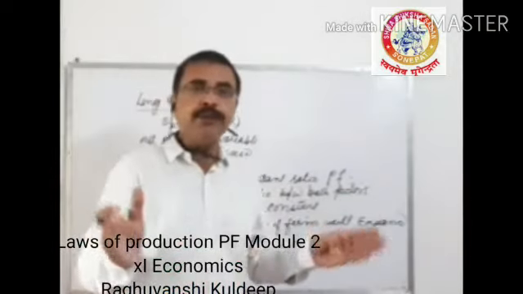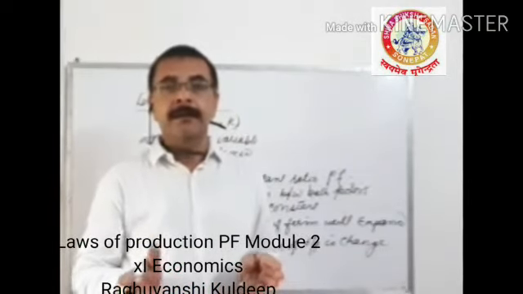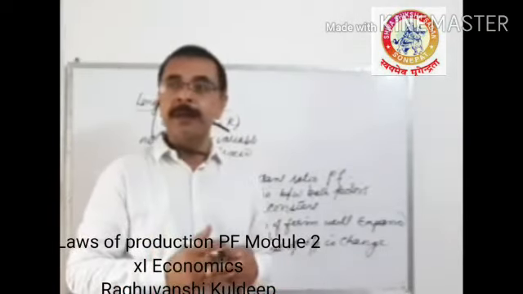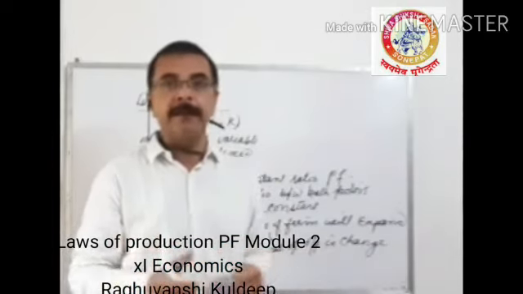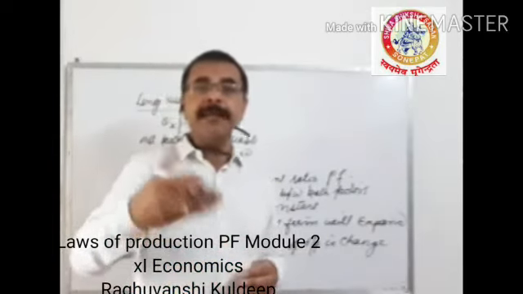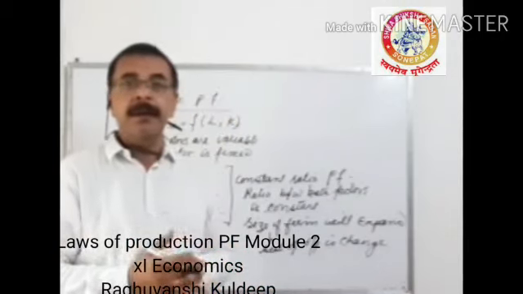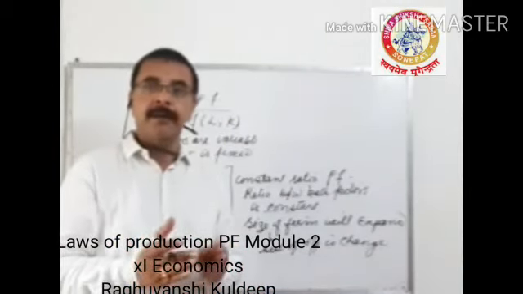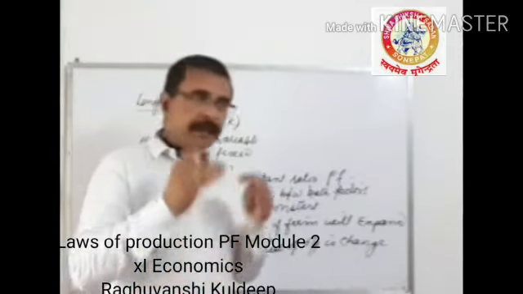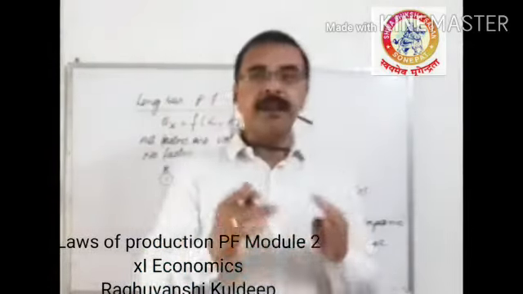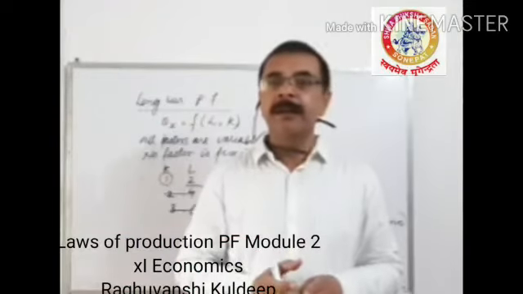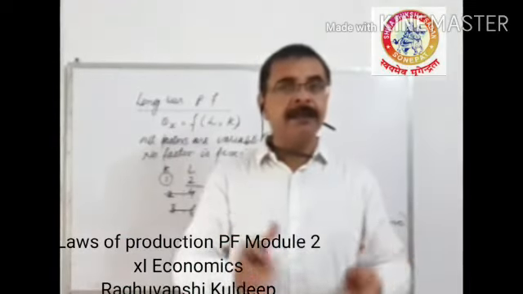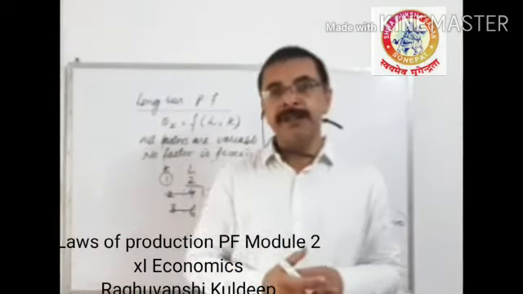So students, that was the base of how a firm changes output by changing factor input. Now let us see the behavior of output. How does output change with the change in labor? Because in our syllabus we are concerned only with the short run, so we will change only labor keeping capital constant. I will discuss it in the next lecture.